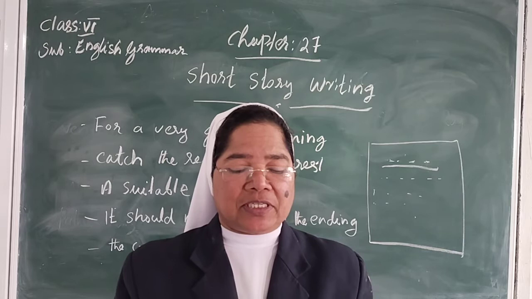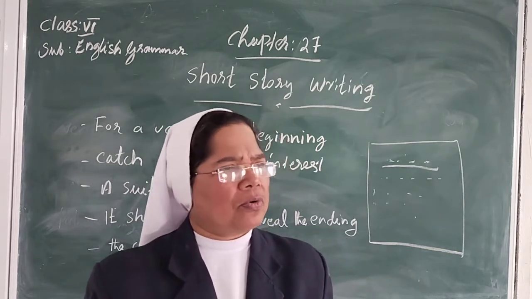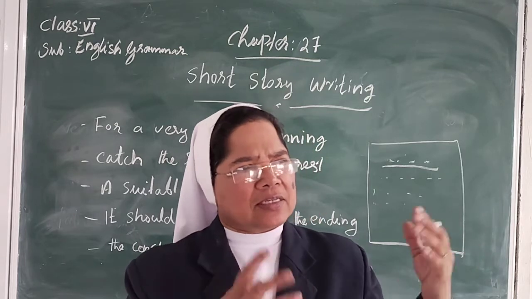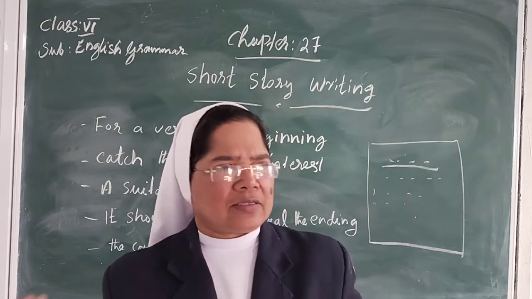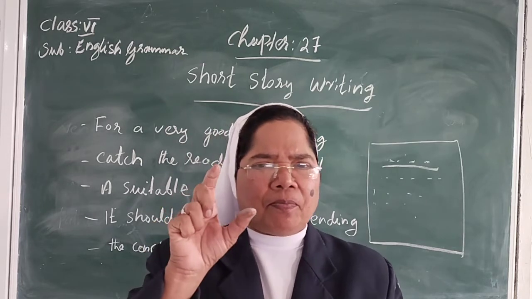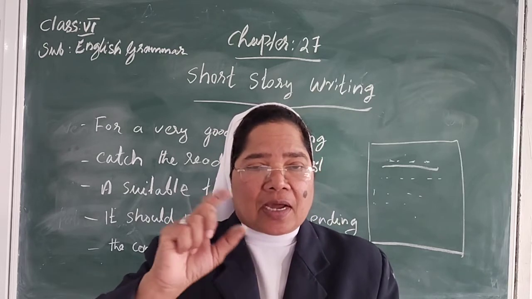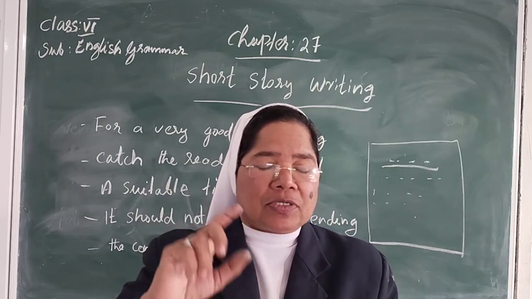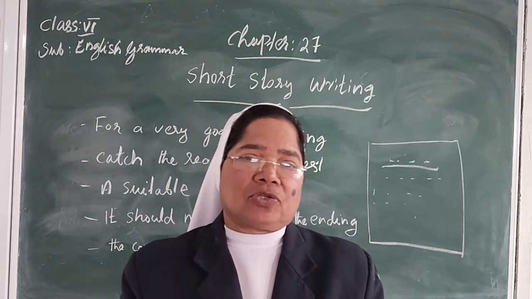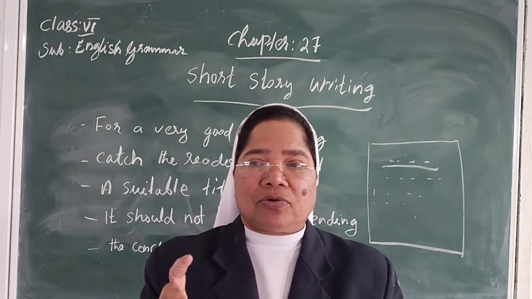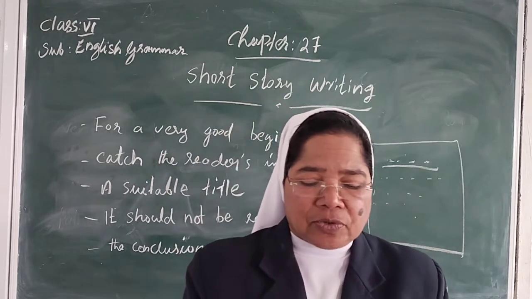Write a story about a missing child, or about some accident that happened, or someone died. One main point: if one person is dying, then you start the beginning with where the person is going, and then at last he dies. Like that, with moral stories also, we have to add a moral with the story, so we can understand the story.